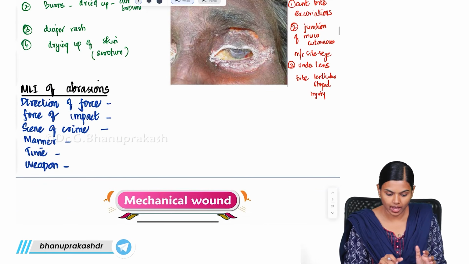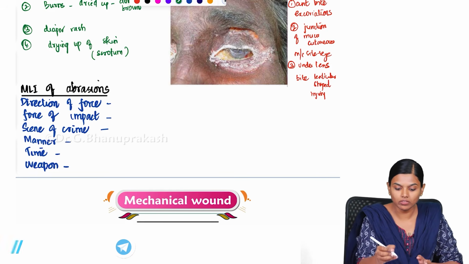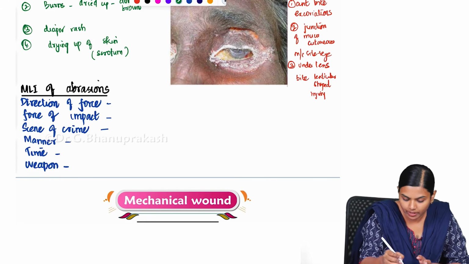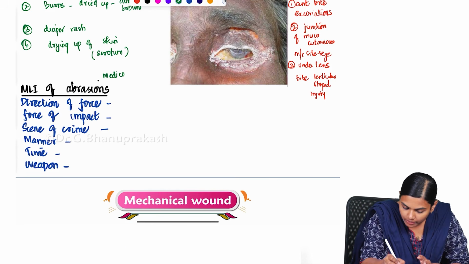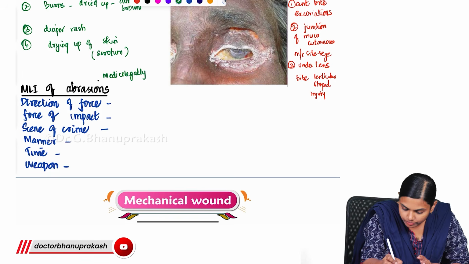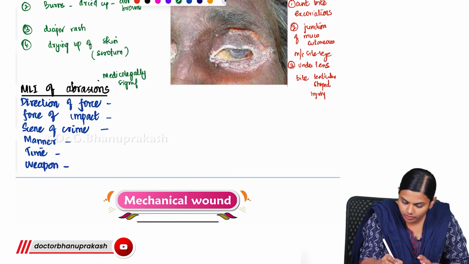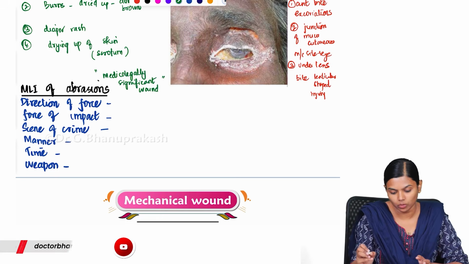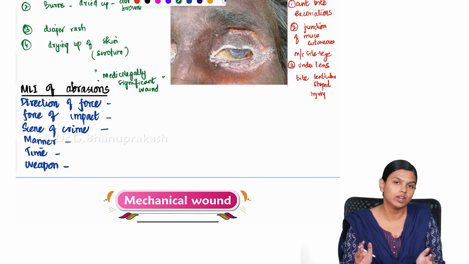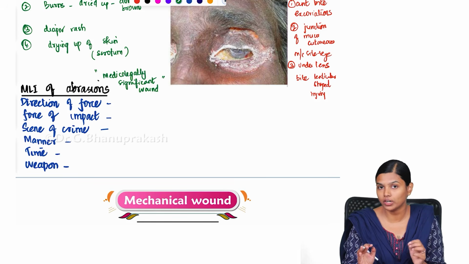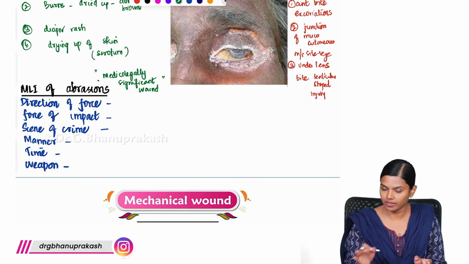So this is the most important thing related to abrasion. Whenever they ask you about abrasion, they will ask you one more thing: why do we call abrasion a medico-legally significant wound? Why are we calling it that? What is the medico-legal importance of abrasion? This is a very important thing.